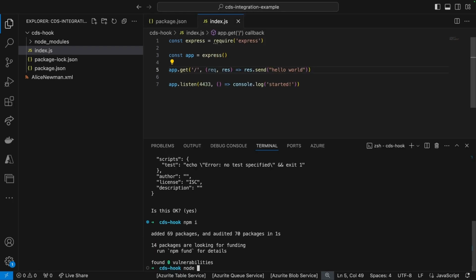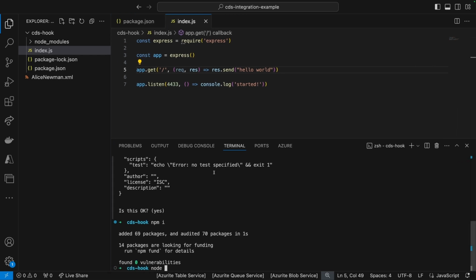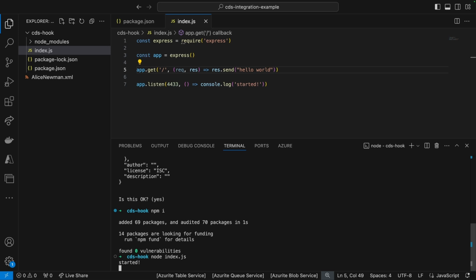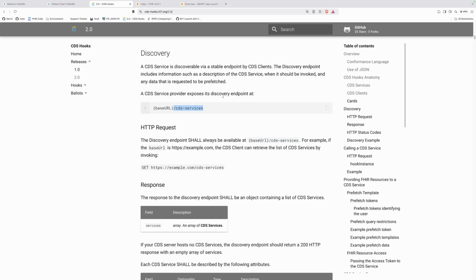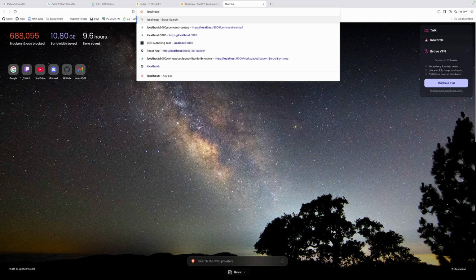So at the bottom, I'll make the code a little bit bigger. I know some people are watching from smaller or bigger screens. So with node, we just supply the index file to node, and this should run the JavaScript code, and the API should be started. So I did specify the port to be 4433. So if I just select localhost 4433 on the root route, we're going to get hello world.